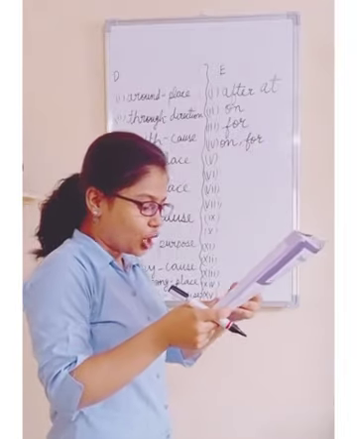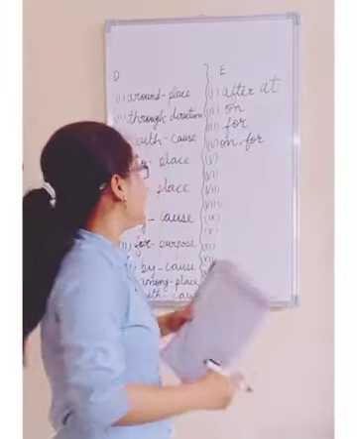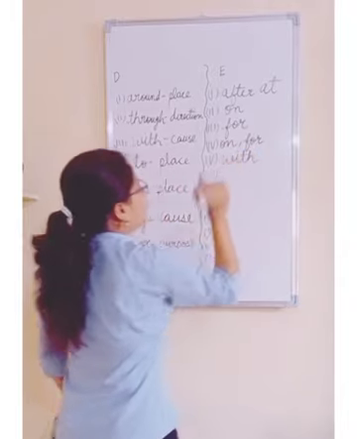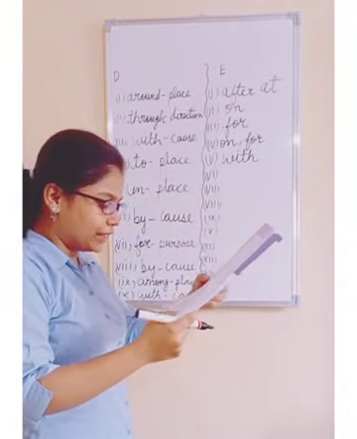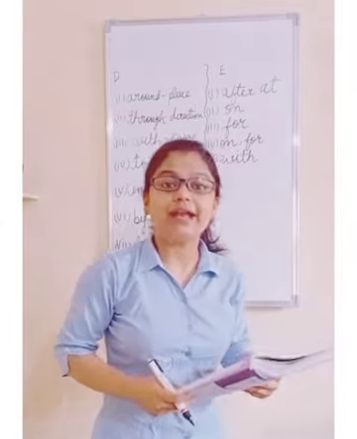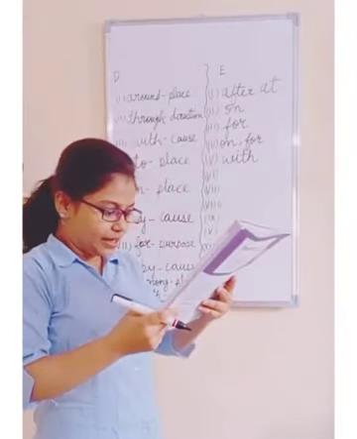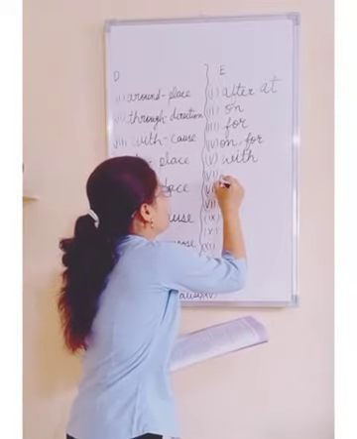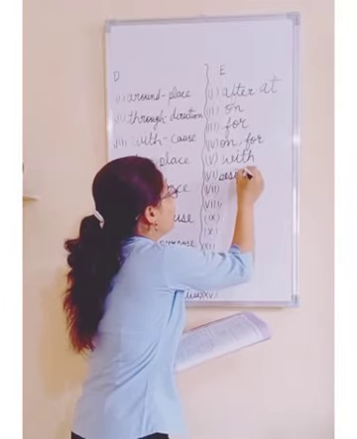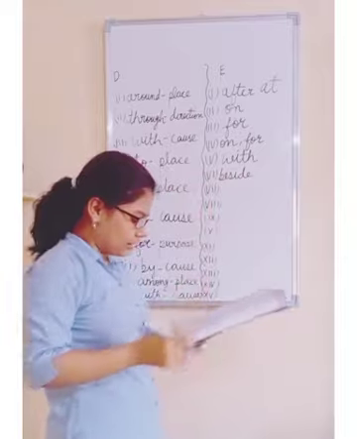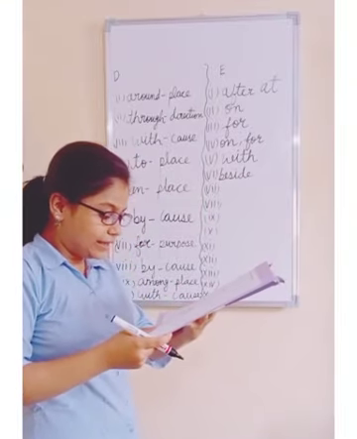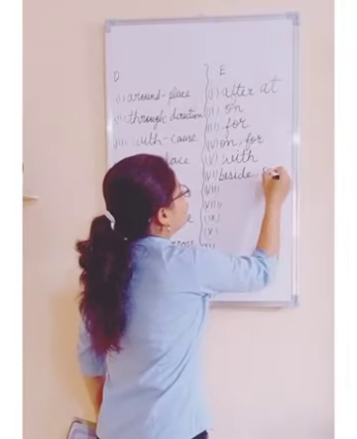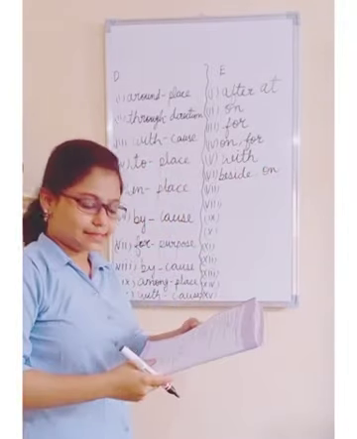5th, my aunt taught me how to eat with. You will fill here with. My aunt told me how to eat with knife and fork. Next is, don't stand beside the wall. You will get dirt on your dress.